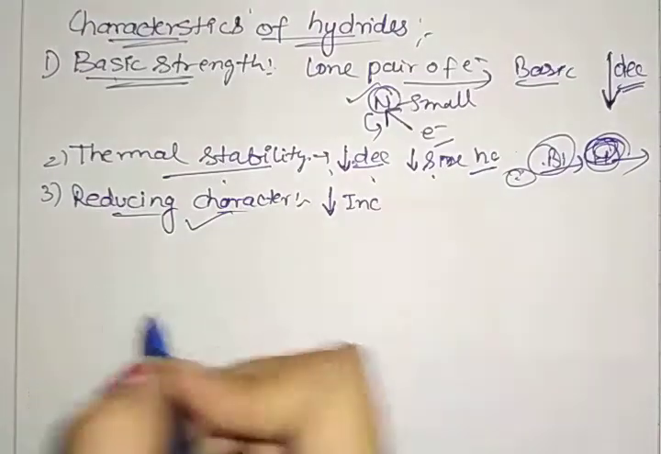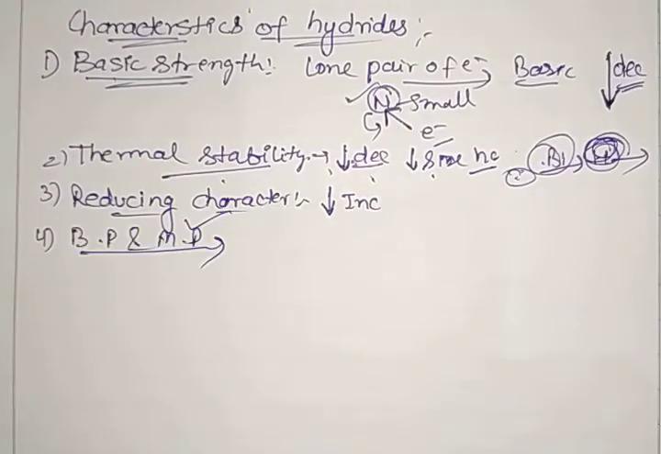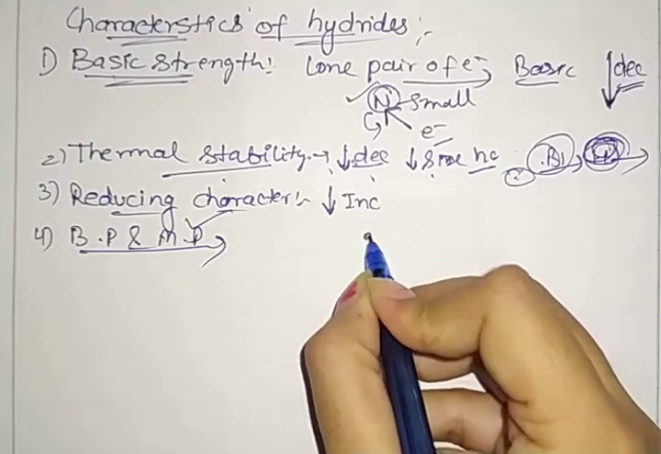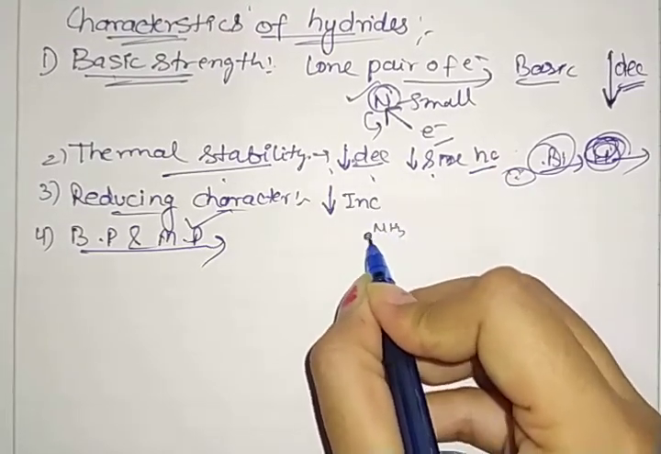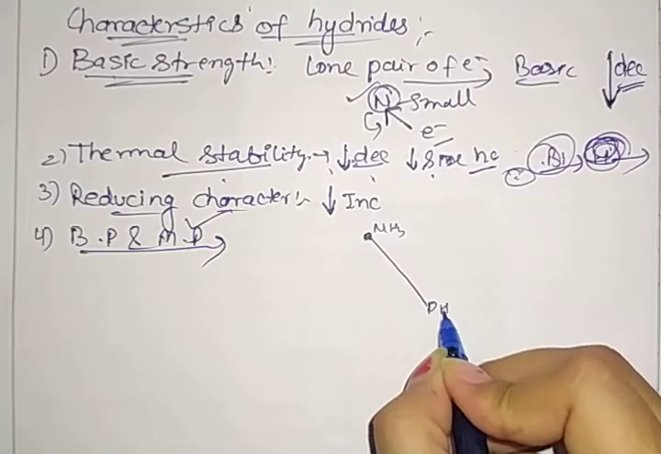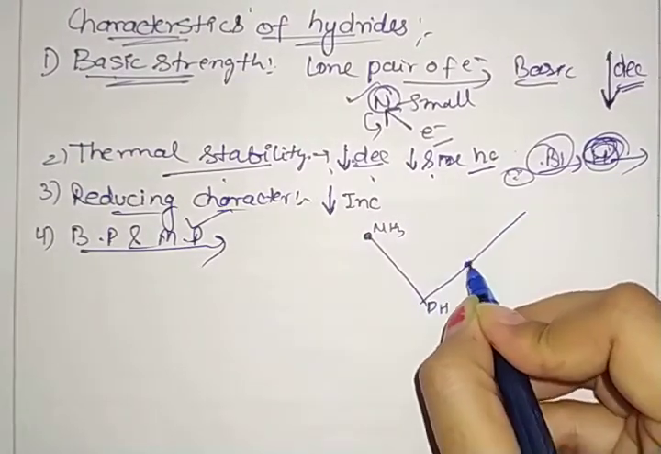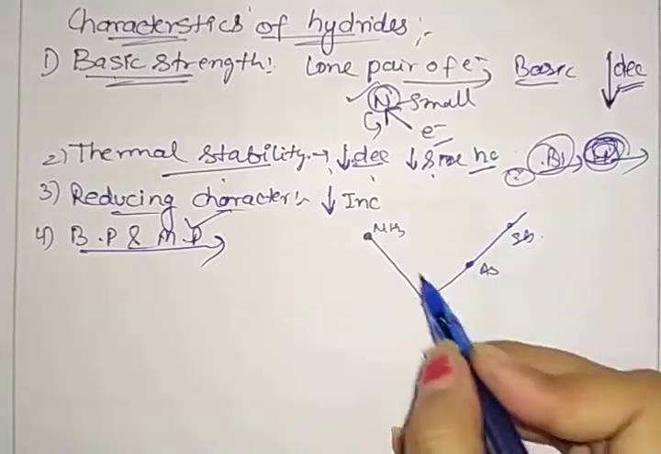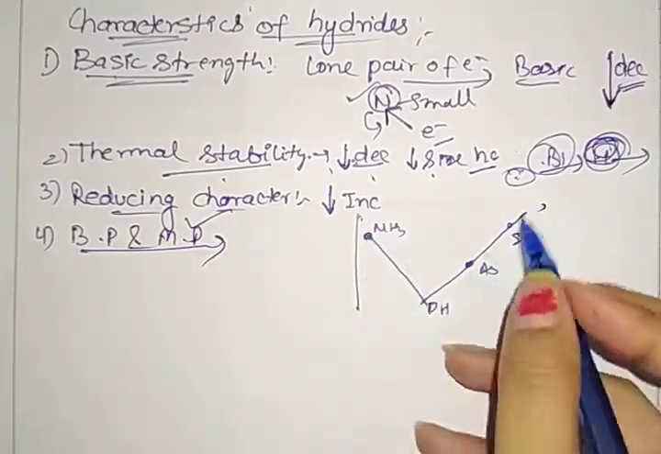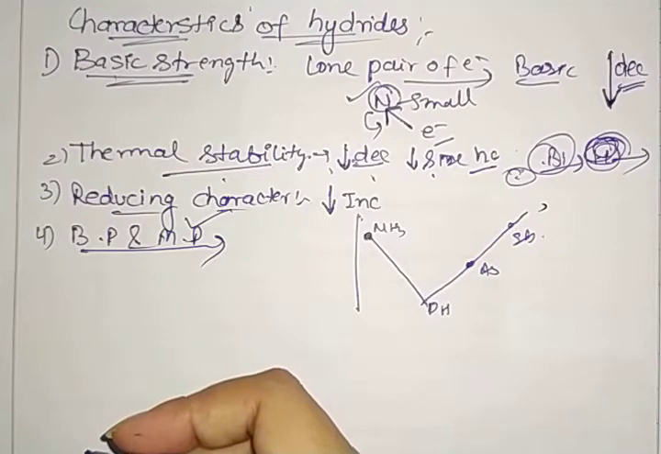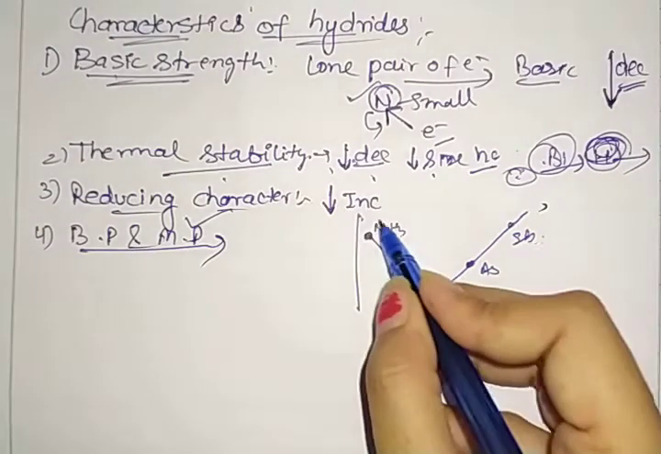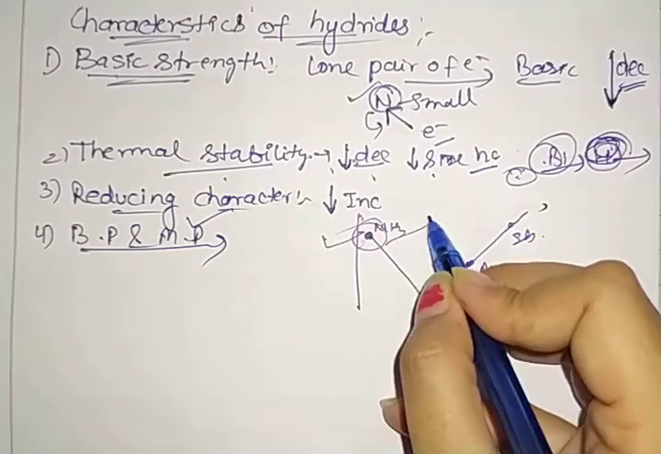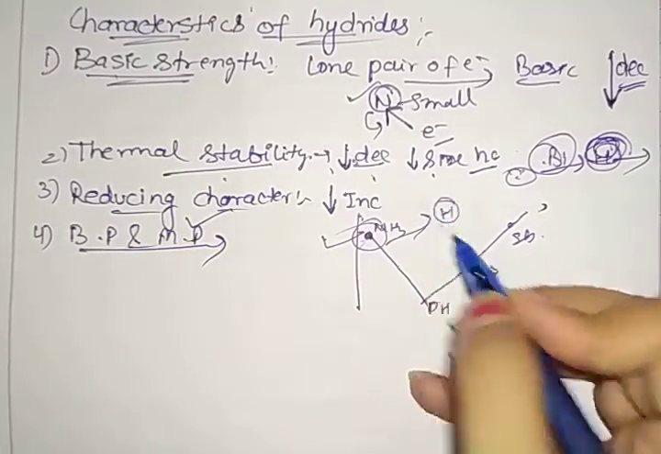Clear? Next we have melting and boiling points. Taking NH3 first, then PH3, AsH3, SbH3: the melting point first increases, then decreases, and then increases again. Why is this happening? Because in the case of nitrogen, the melting point is high, since nitrogen has a tendency to form hydrogen bonds.